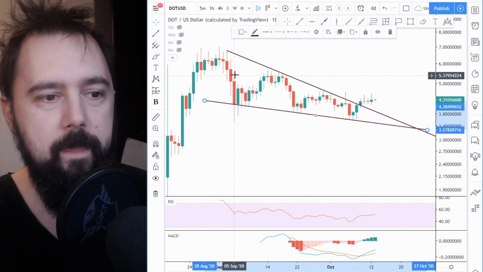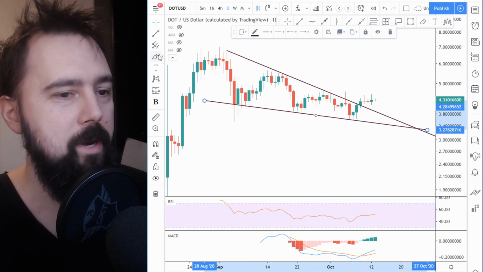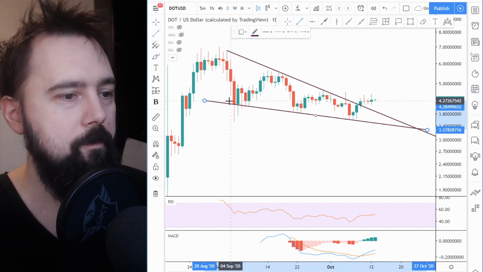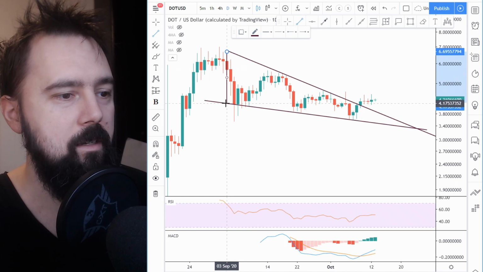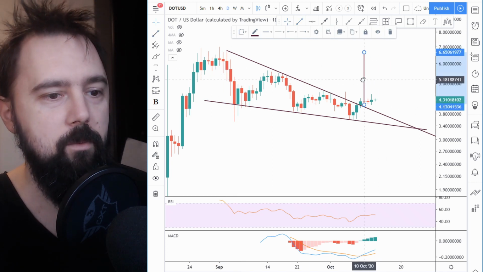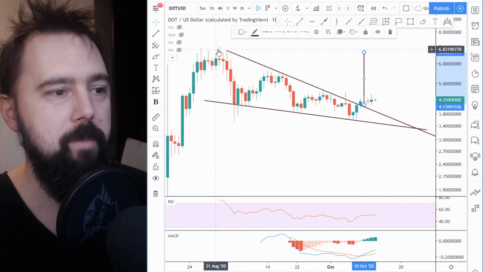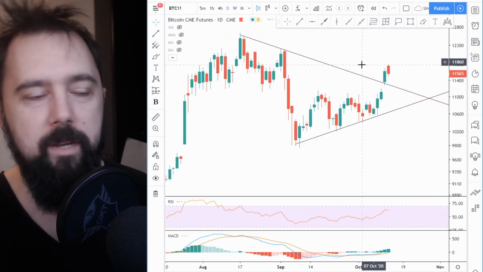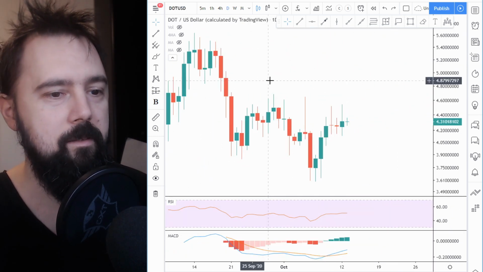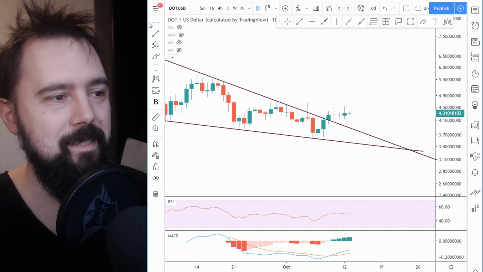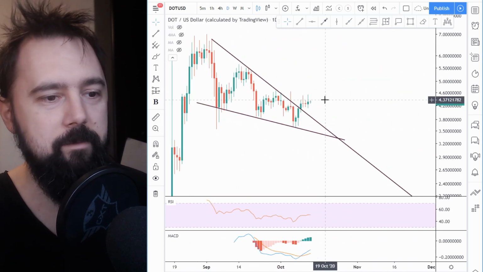It was a falling wedge. It breaks on the upside. If it's the correct wedge and we broke here, we can expect 6, 7 back to the top here, and what's going to happen after that, I don't know. But that's some kind of a breakout.